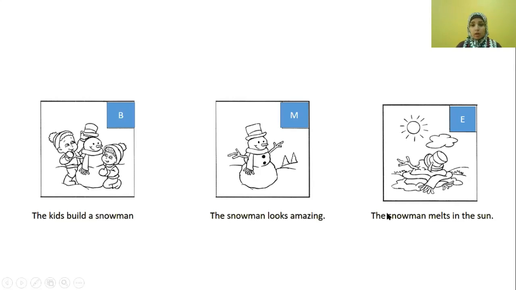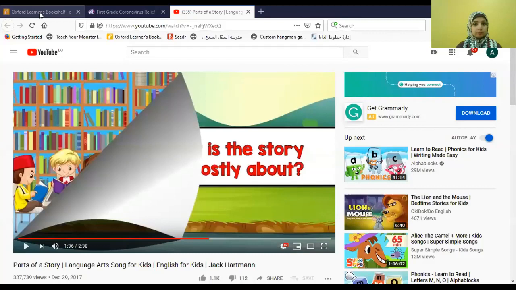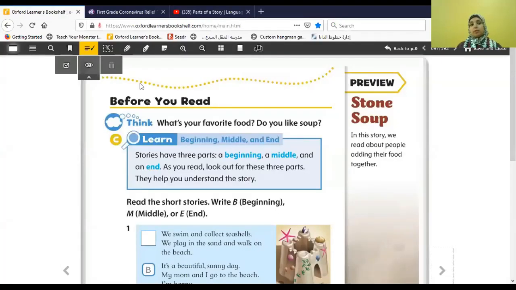Okay? This was something I wanted to speak about. And now let's have a look at the book. Here we go. Before we read, we have to just understand how we can cut the story into 3 parts: beginning, middle, and end. Let's read this together very fast.